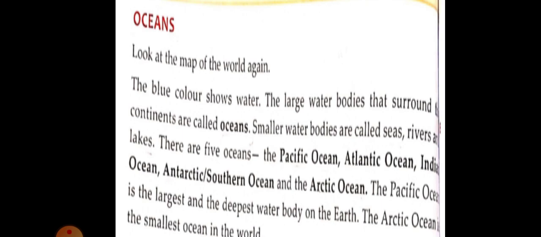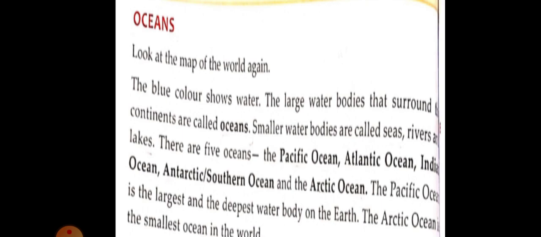There are five oceans: the Pacific Ocean, Atlantic Ocean, Indian Ocean, Antarctic Ocean or Southern Ocean, and the Arctic Ocean. The Pacific Ocean is the largest and deepest water body on the earth. The Arctic Ocean is the smallest ocean in the world. These are one-word answer questions. They may also ask MCQs, like how many oceans, how many continents, name the oceans, name the continents.